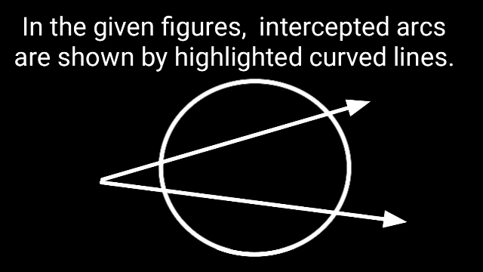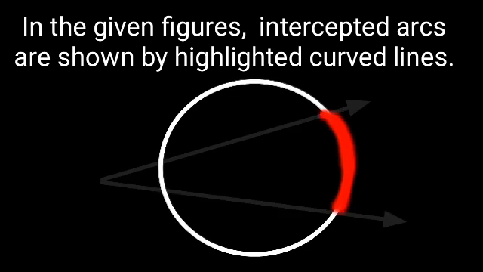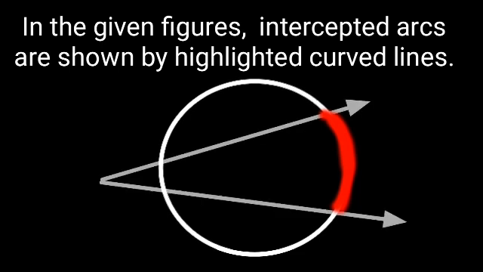In this figure, there is a circle and an angle. If we consider this angle and this curve, except the endpoints, all points of the arc are interior to the angle, and the endpoints lie on the arms of the angle, at least one point.